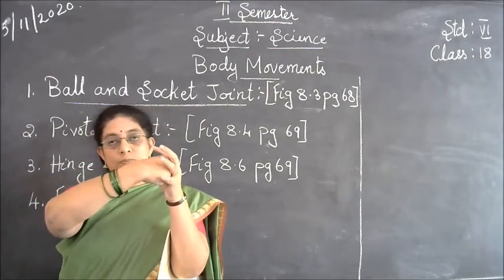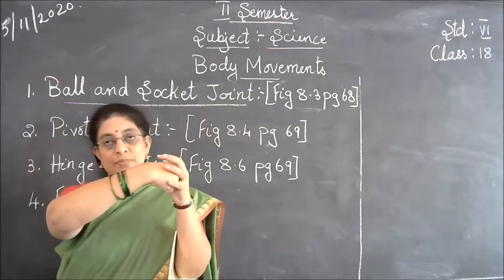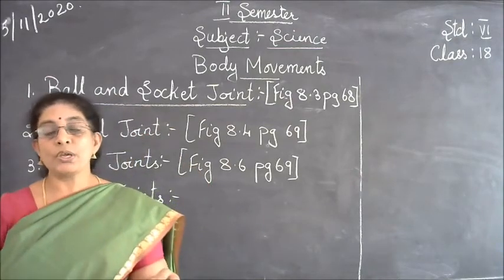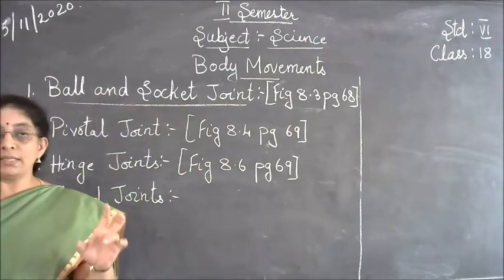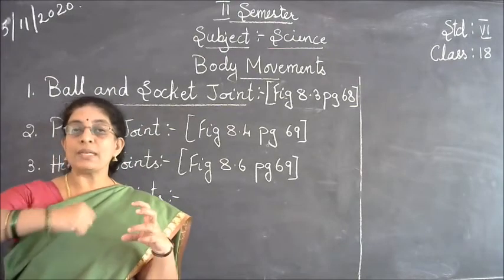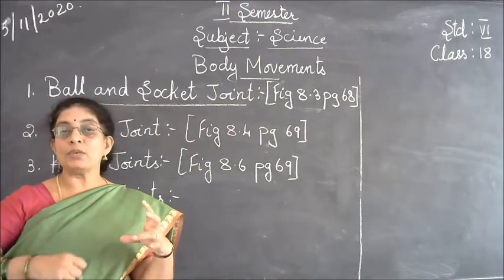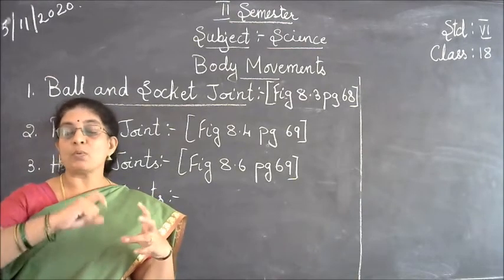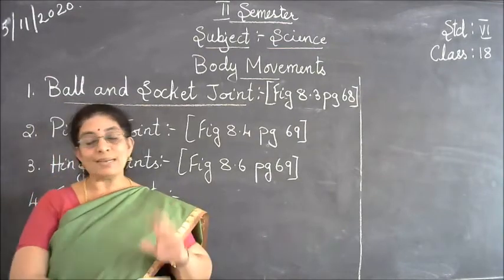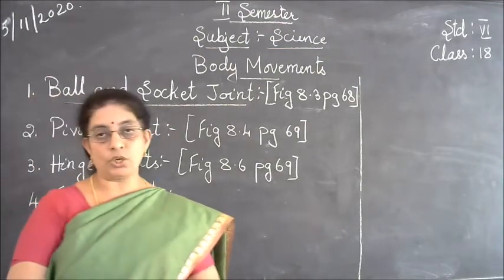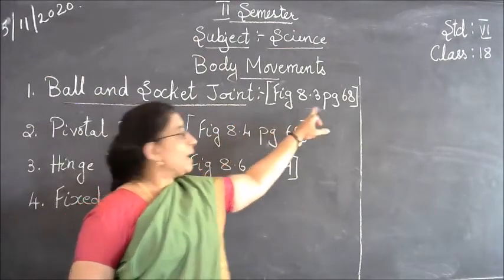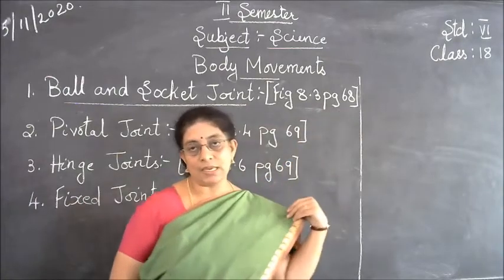When the bone fixes inside this hollow place, it helps the body to rotate. That is why it is called the ball and socket joint. It holds the bone so that the bone can move well without ruptures or damaging other parts of the body. For this, you have to refer to figure 8.3 on page number 68.